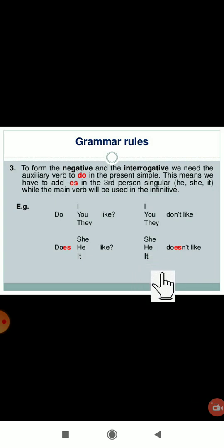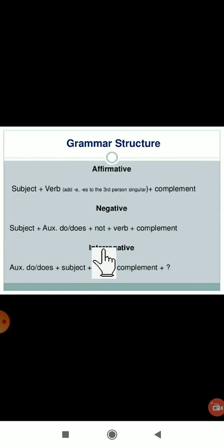So here negative and question mark. When a negative sentence is there, or a question is there in the sentence, that time we have to use do. When it is singular third person, that time we have to use does, and for the others we have to use do. Next, here is the grammar structure, how to write the simple present tense. Subject plus verb plus object, whatever complements are there.